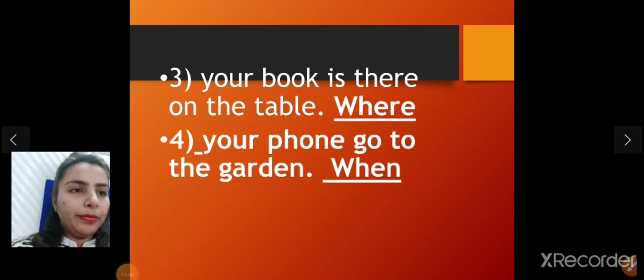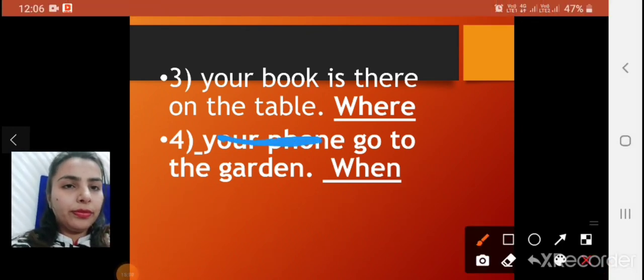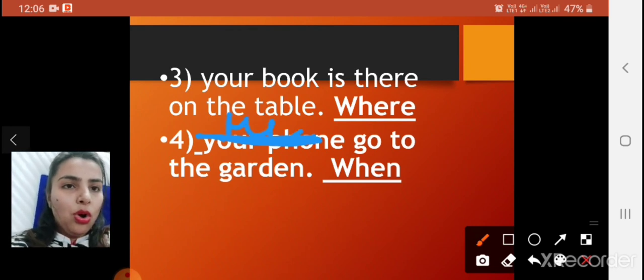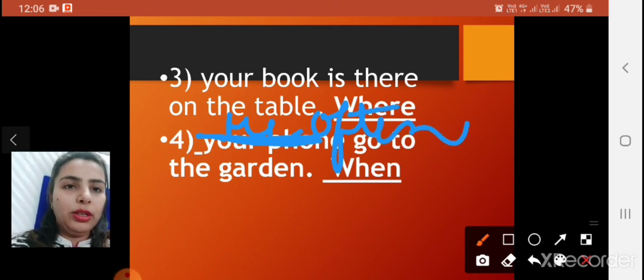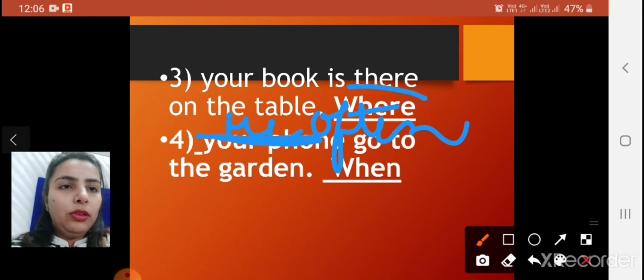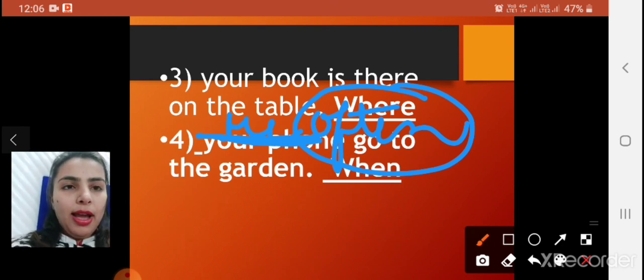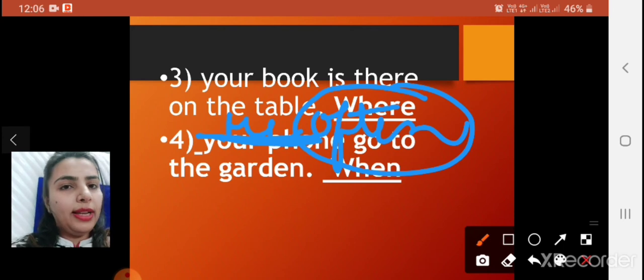The question is: he often goes to the garden. So circle often. Often is the adverb here. And write what the adverb says: when. When does he go to the garden? He often goes to the garden.